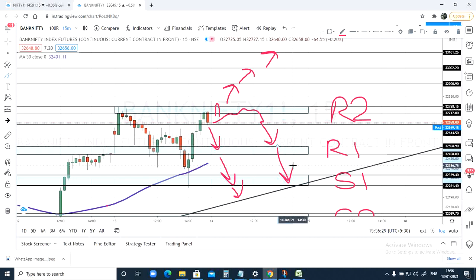And make sure you keep stop loss while trading and trail your stops at least 50 to 100 points once the price starts trading in your direction, right? Start trailing stop loss so that you don't lose out the potential profit. Trailing stop loss is very important.